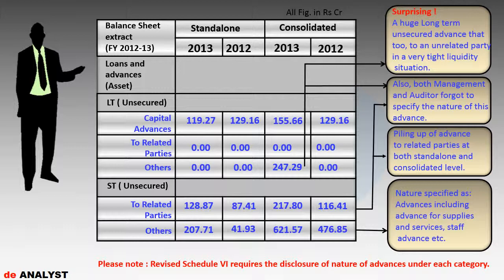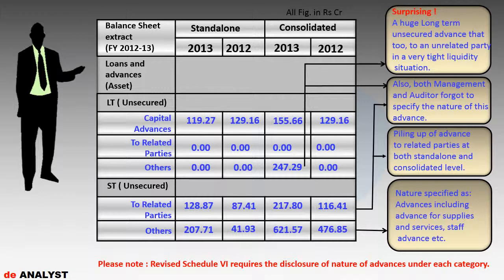It is difficult to understand that if the company is 1. Already having a very high level of intangibles under development, 2. Not much work in progress, and 3. Defaulting in payment of employee salary, then how can this addition of rupees 166 crore on a standalone basis be advance for supplies or staff advance. Even for the previous years, this piling up, on standalone and consolidated levels, raises doubts about the purpose of advances and